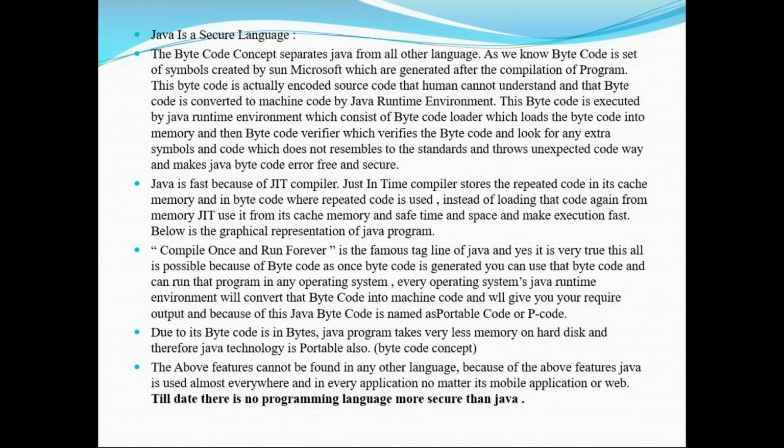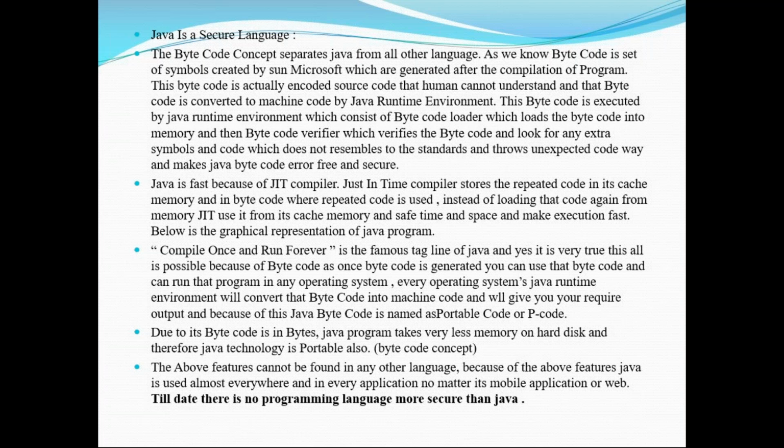So as we know, bytecode is a set of symbols created by Sun Microsystems, which is generated after compilation of the program. So always after compiling the program, it will generate a bytecode. This bytecode will be taken by the JVM. So the JVM will execute our program.